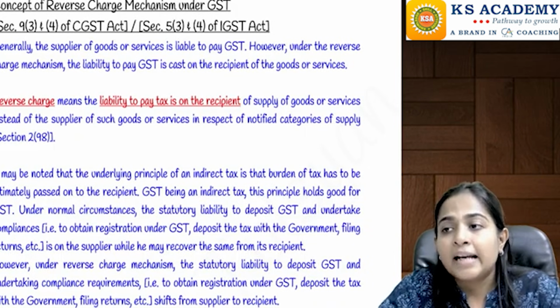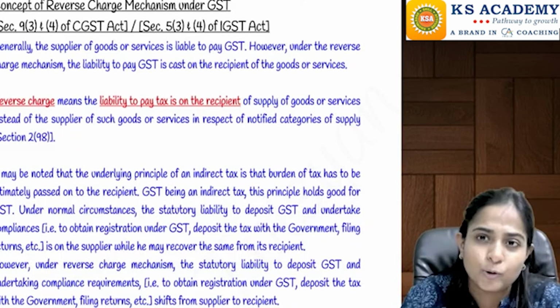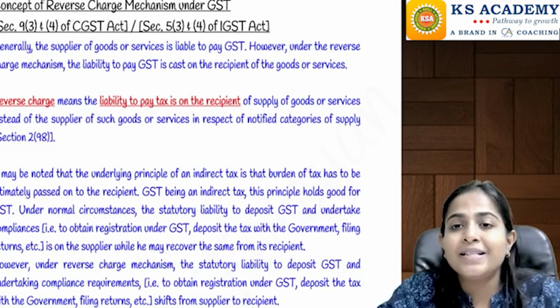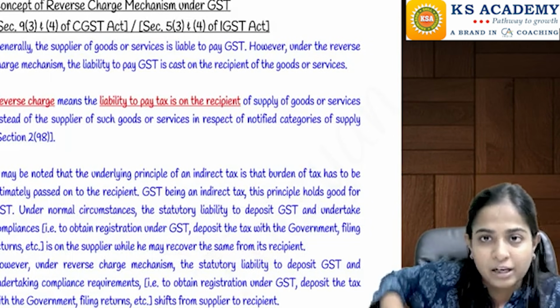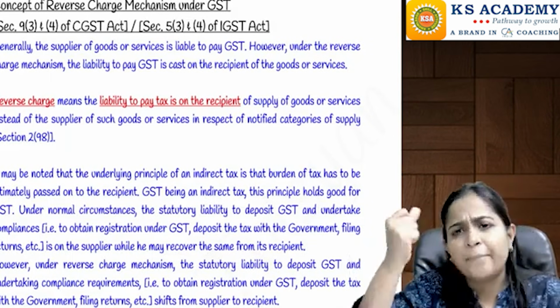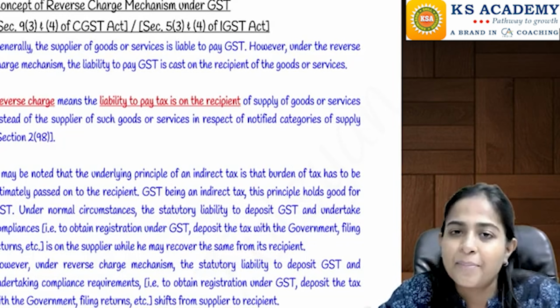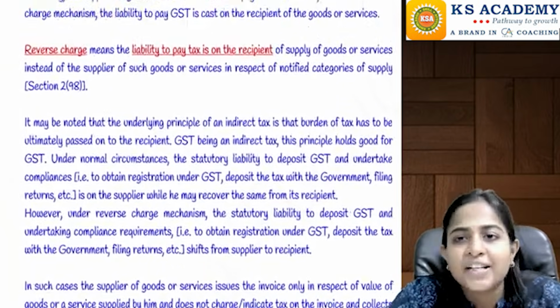And whenever the recipient pays this tax under reverse charge mechanism directly to the government, he will have to pay this amount in cash. That means he cannot utilize the ITC to pay this amount. He will have to pay the full amount from his pocket, and then immediately after paying this amount, he can take the input tax credit of the same in the same month. So the effect is going to be the same.